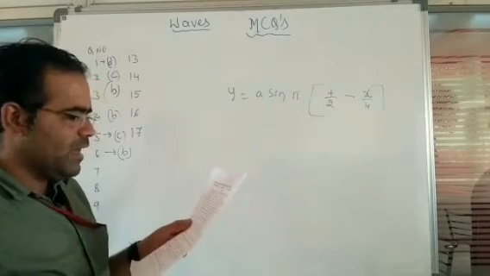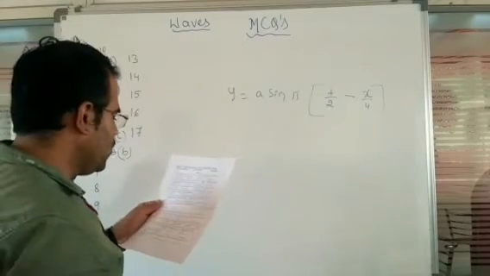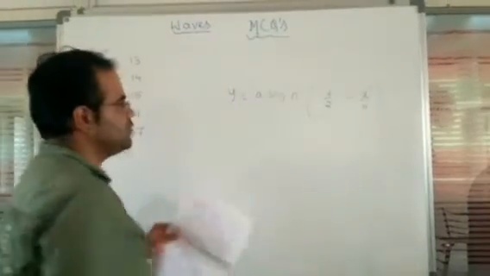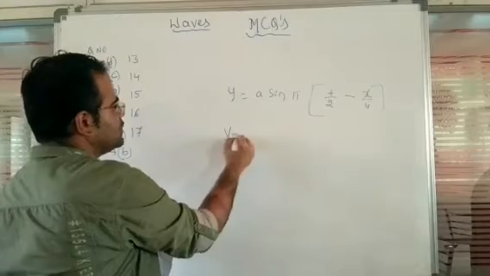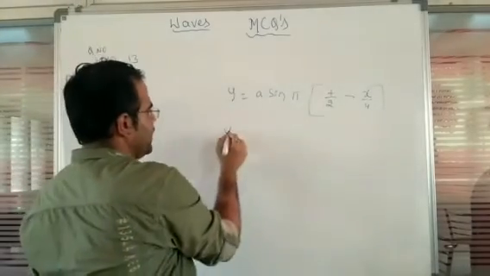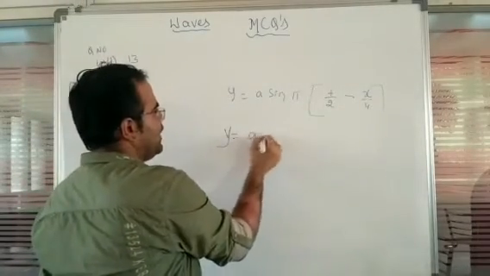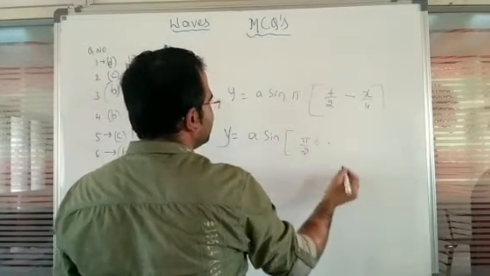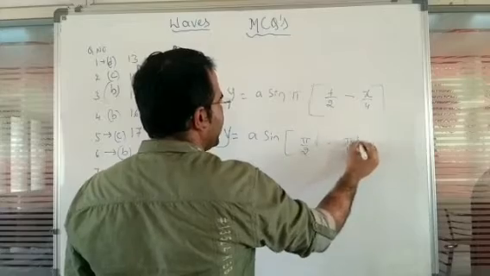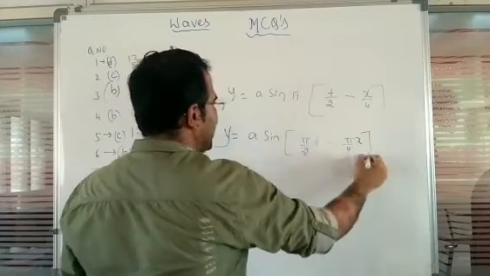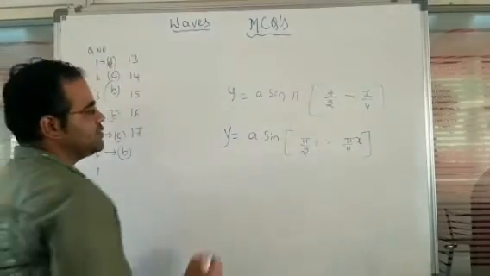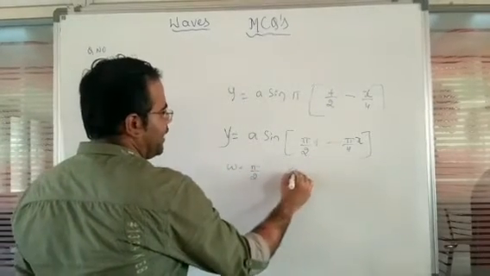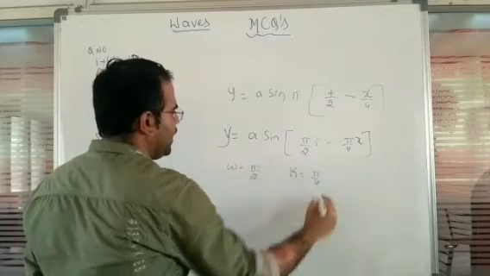So in order to identify this, again you are going to observe, we are going to identify the velocity first. So v is equal to, or else the equation y is equal to a sine of pi by 2 into t minus pi by 4 into x. So this is the equation. In that one, it is going to represent omega is equal to pi by 2 and k is equal to pi divided by 4.